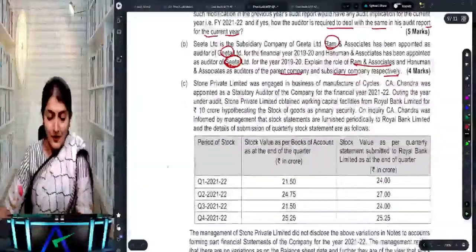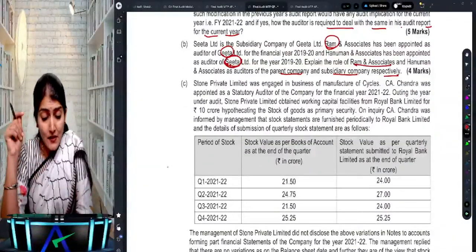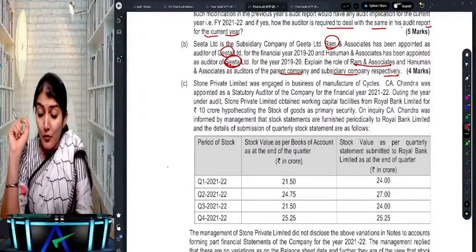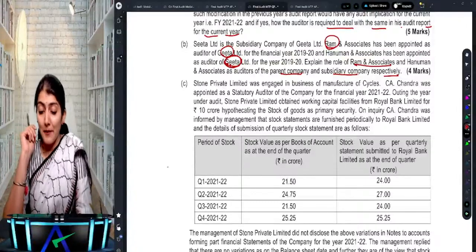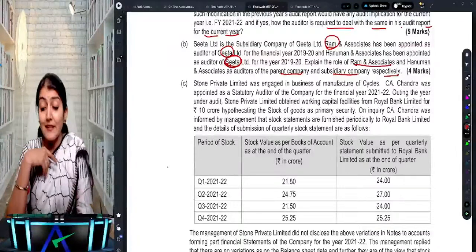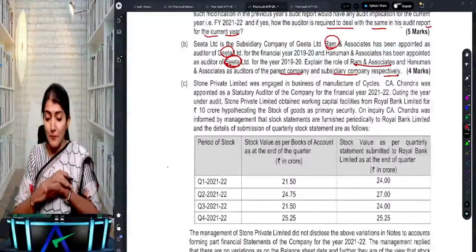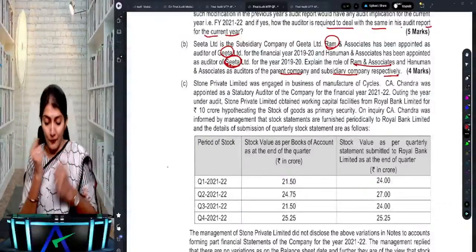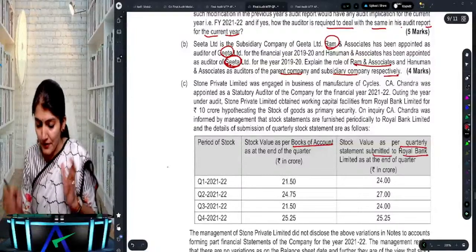Okay. Next one. Stone Private Limited was engaged in the business of manufacture of cycles. C.A. Chandra was appointed as auditor. During the year under audit, Stone Private Limited obtained a working capital facility from Royal Bank for 10 crore, hypothecating the stock of goods as the primary security. On inquiry, C.A. Chandra was informed by management that stock statements are furnished periodically to Royal Bank, and the details of the submission of the quarterly stock statements are as follows. So, stock value as per the books of account and stock value submitted to the bank.